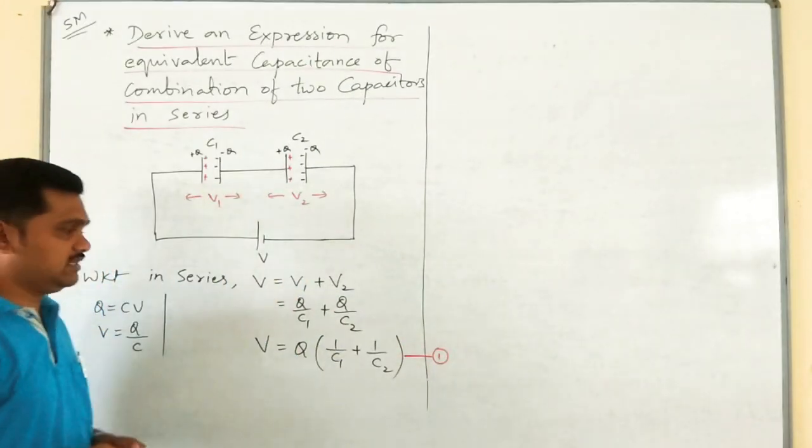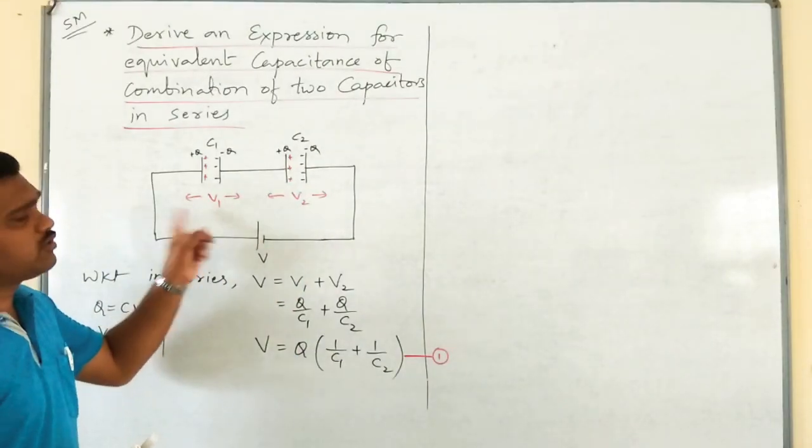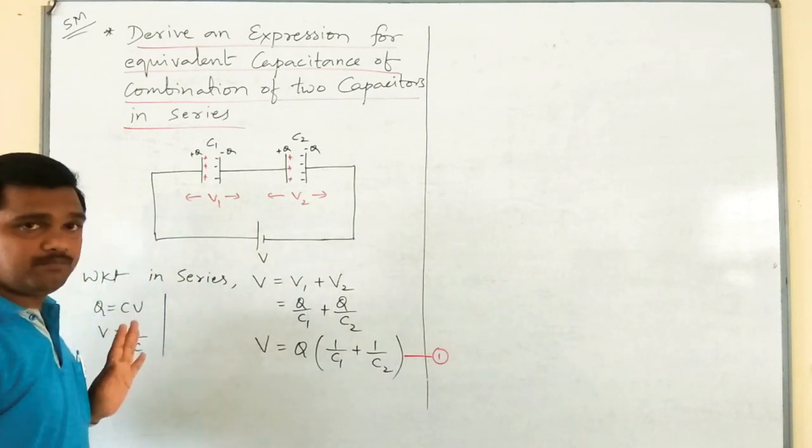For our reference. Next, here you have to write one must-and-should sentence.